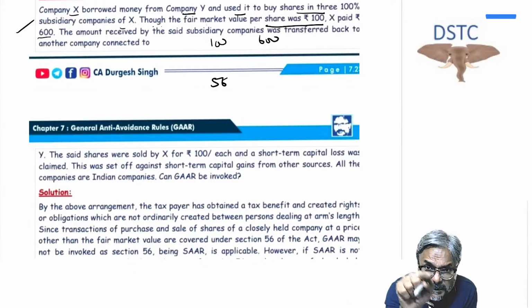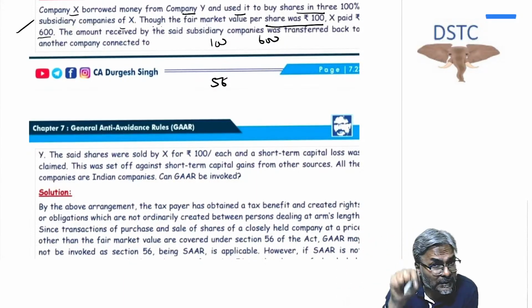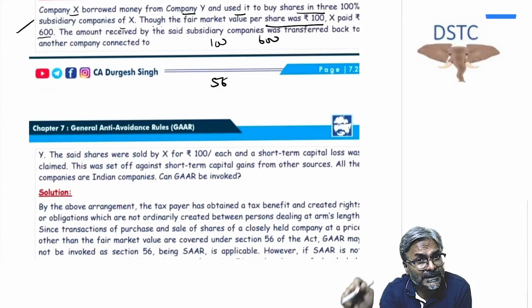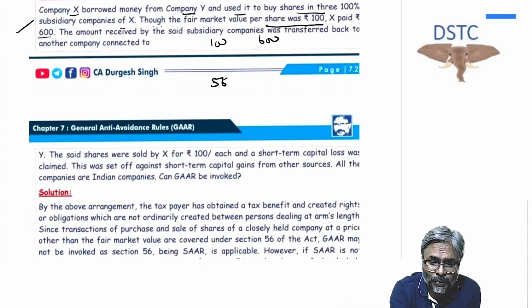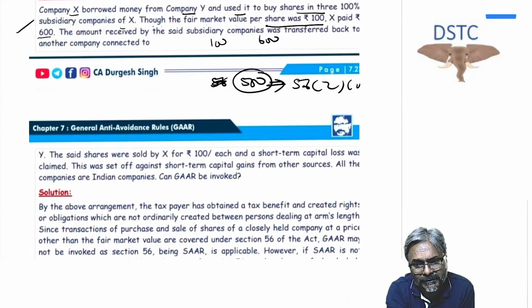So is there a specific provision which targets this tax avoidance route? The answer is yes. What is the difference, students? The difference is 500, which is already targeted under section 56(2)(viib).